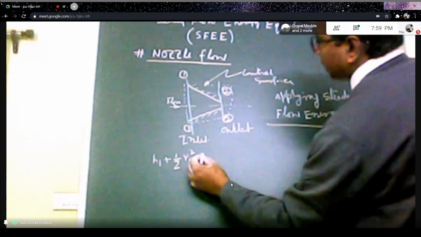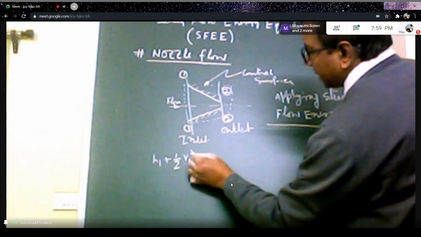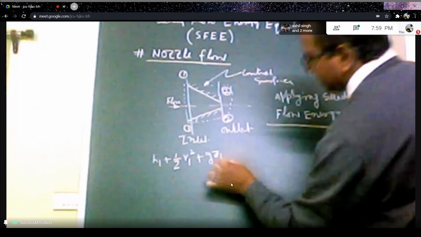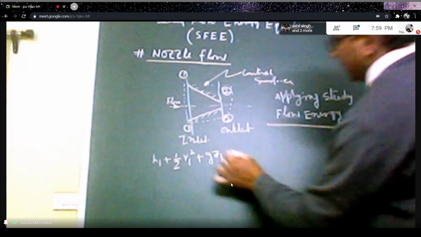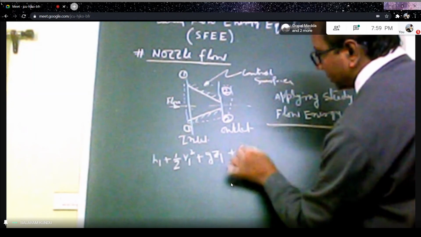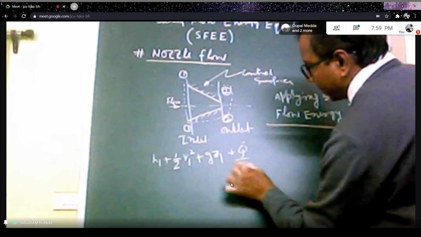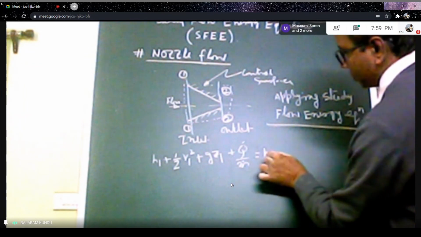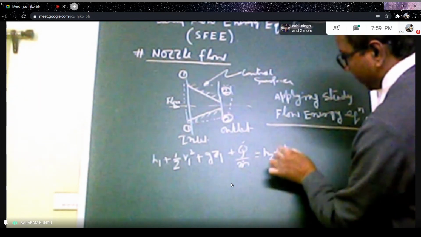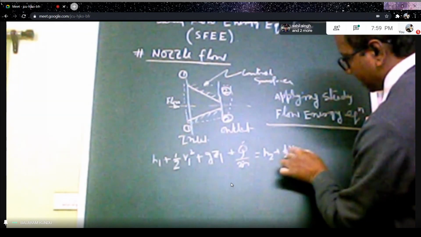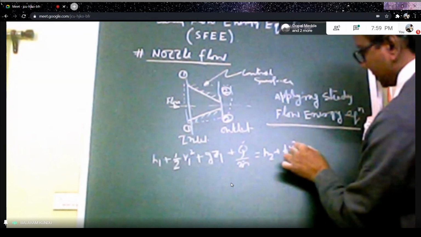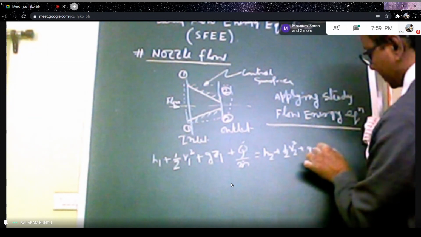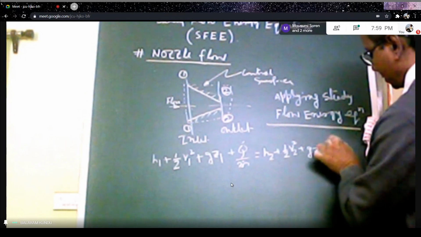So half V1 square plus g into Z1, that is the datum head, plus Q dot divided by M dot, that should be equal to H2 plus half of V2 square plus g into Z2 plus W dot divided by M dot.